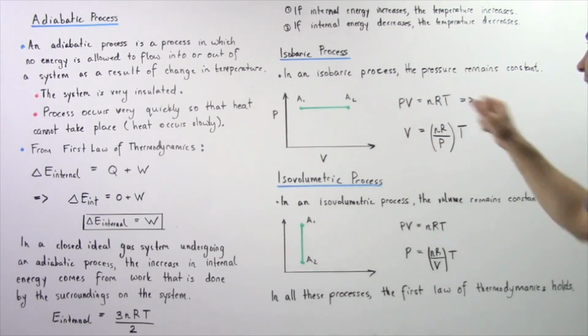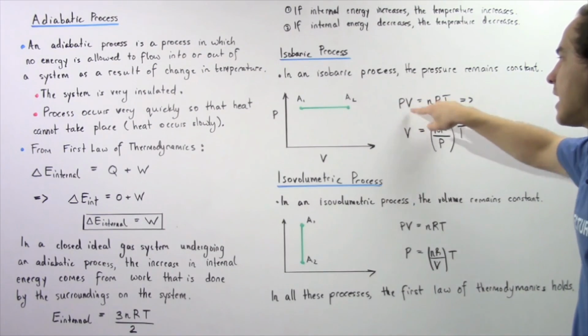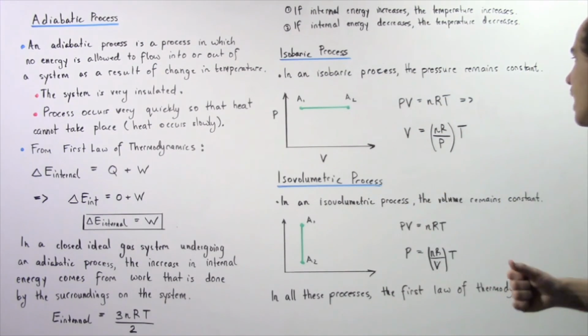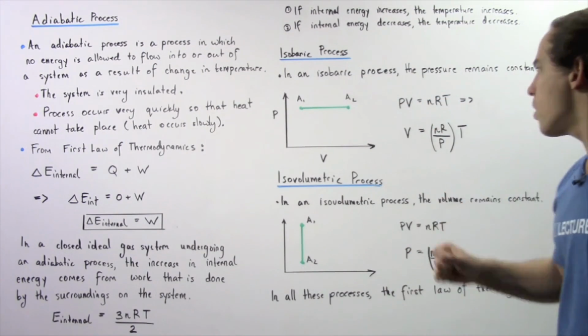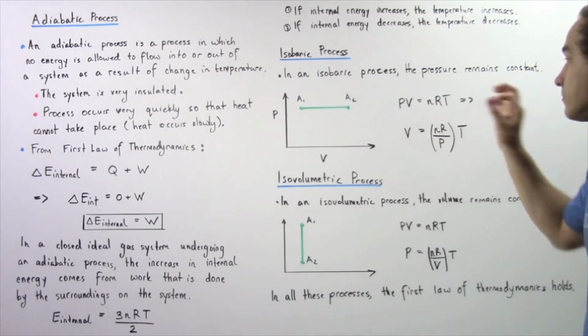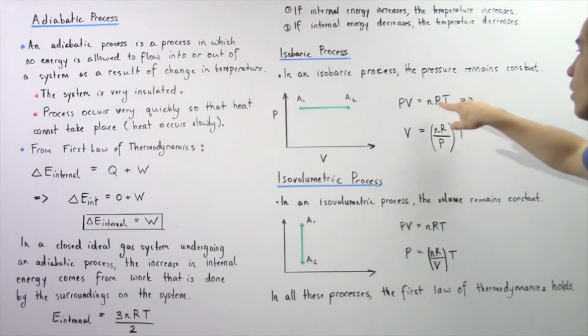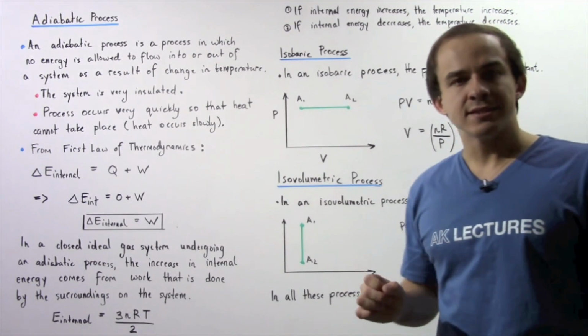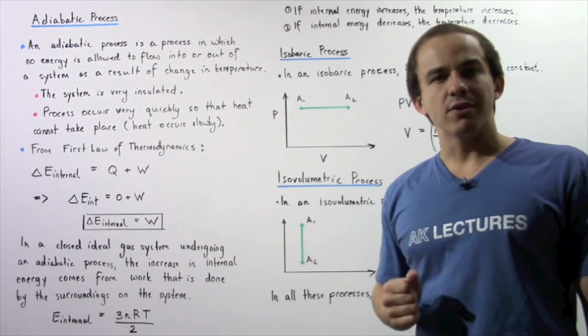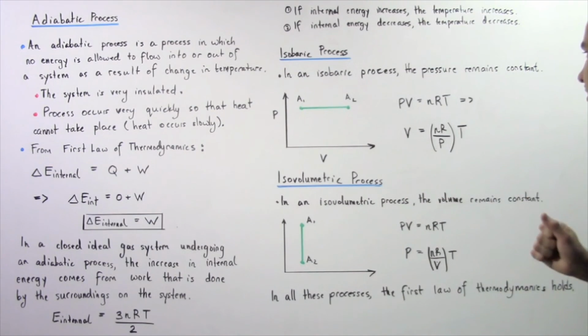So from the ideal gas law, we know that pressure times volume is equal to the product of N, the number of moles, R, and T. Now, if we're dealing with a closed system, our N will remain constant. The number of moles in our system will remain constant. So if we rearrange this equation, we get the following result.